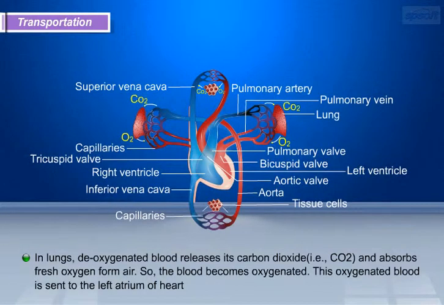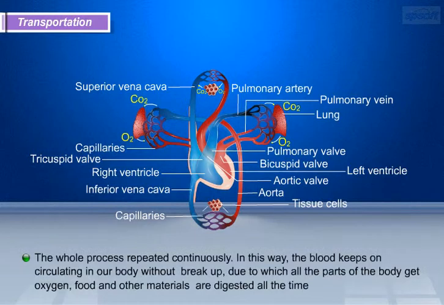Now we will discuss how deoxygenated blood in the lungs is changed to oxygenated blood. In the lungs, the deoxygenated blood releases carbon dioxide and absorbs fresh oxygen from air. So, the blood becomes oxygenated. This oxygenated blood is sent to the left atrium of the heart. The whole process is repeated continuously.